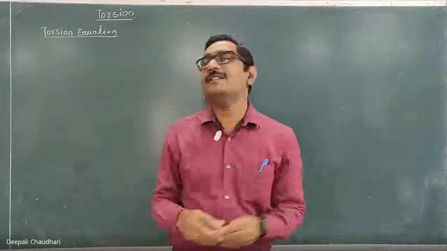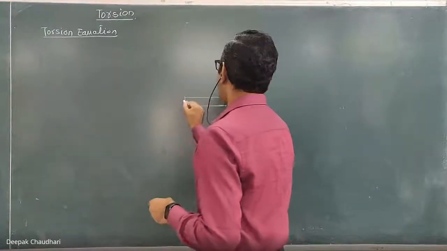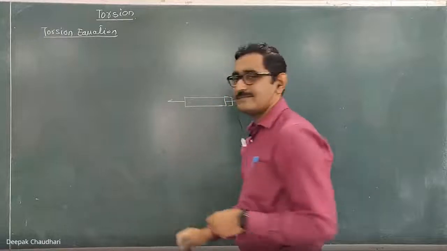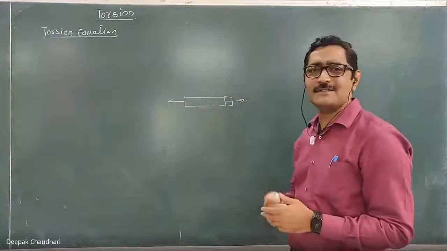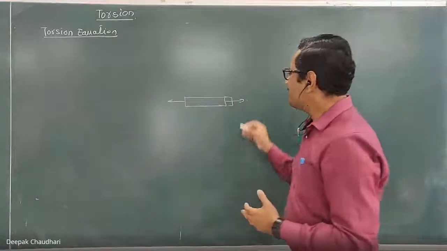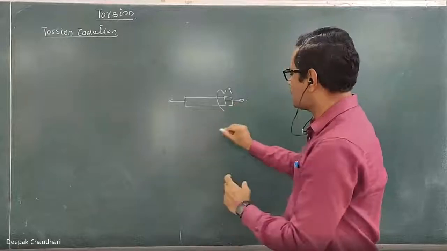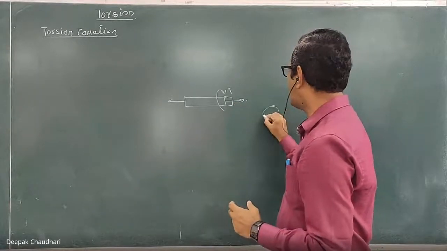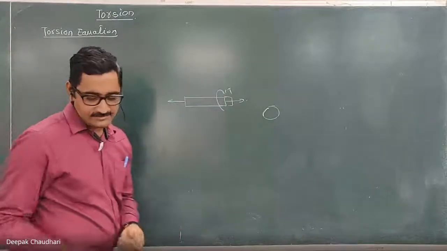Just in a similar way, in the first lesson, if we apply some force, how much is the linear deformation because of the axial force? Similarly, in torsion, we have to study if I apply some torque here, what will be the angular deformation? How much angle will it turn? So that relation is nothing but the torsion equation.